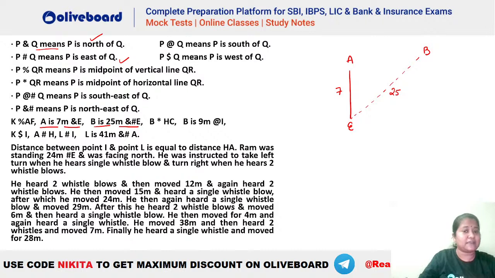What is the meaning of at the rate? You can see towards the south. So B has to be towards the south of I. Okay, B is towards the south of I. Let's say this is your I and this is your 9 meters. Okay, this is I. Okay, this is done too.